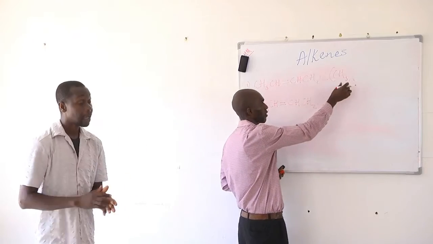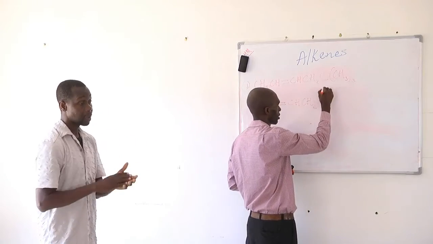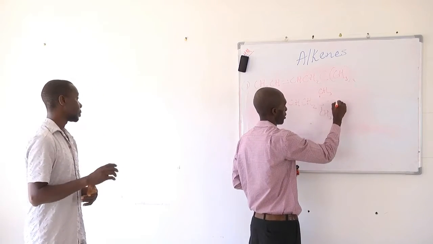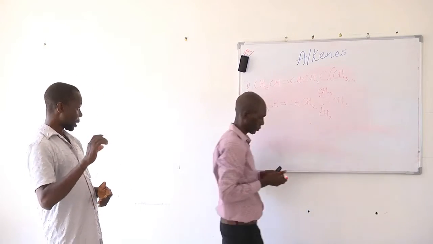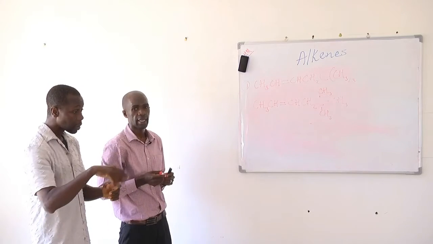So it means you have 3 of this group attached to this carbon. So we'll show that. And then, so the structure looks like that.